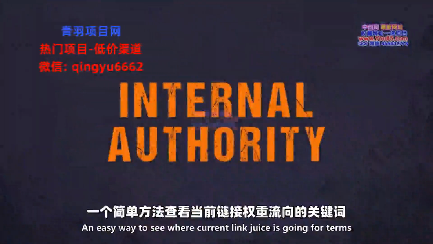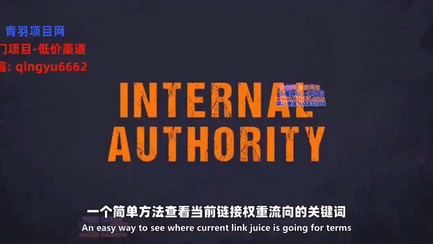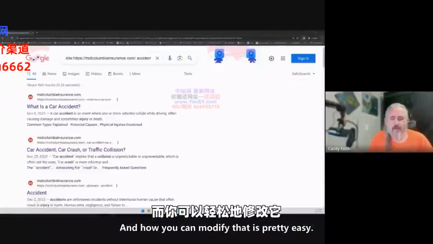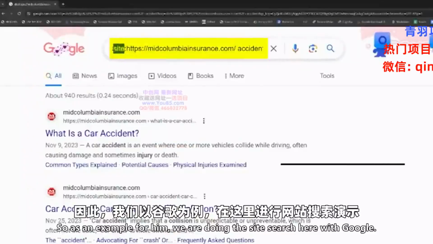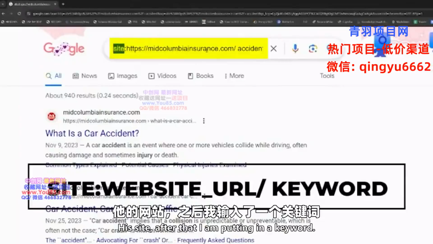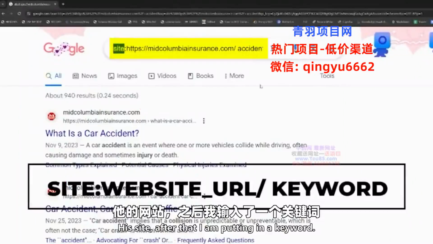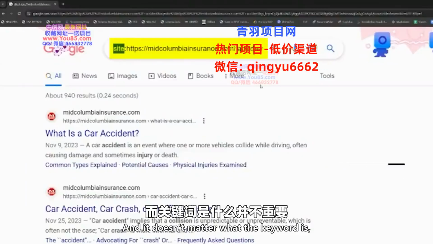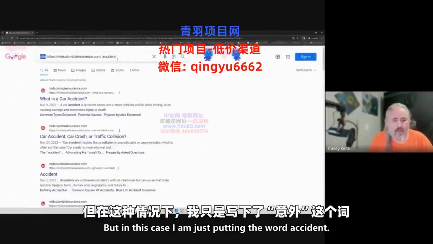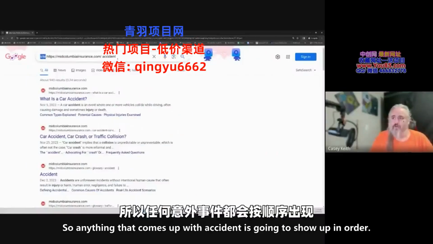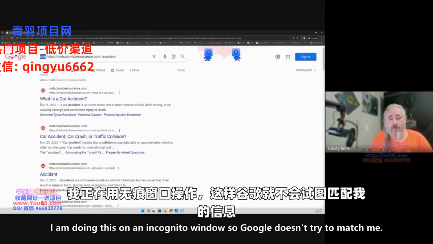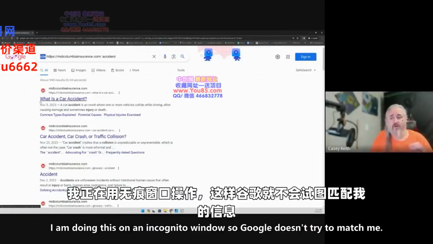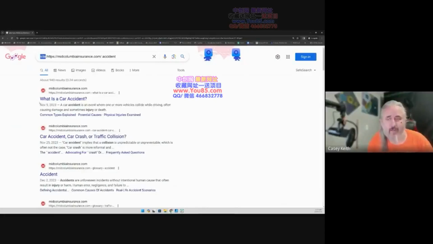An easy way to see where current link juice is going for terms, and how you can modify that, is pretty easy. As an example for him, we're doing a site search here with Google: his site, and after that I'm putting in a keyword. It doesn't matter what the keyword is, but in this case I'm just putting the word accident. Anything that comes up with accident is going to show up in order. I'm doing this in an incognito window so Google doesn't try to match me.